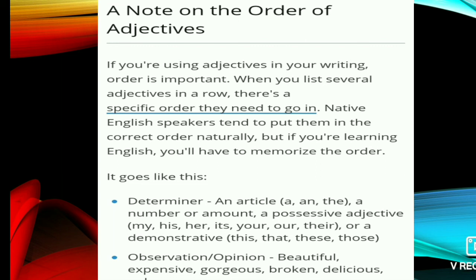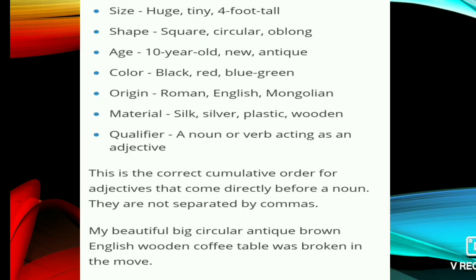So here is the order: determiner, observation, size, such as huge, tiny; shape, square, circular; age, ten years old, new, antique; color, black, red, blue, green; origin, Roman, English, Mongolian; material, silk, silver, plastic; and qualifier. This is the correct cumulative order for adjectives that come directly before a noun. They are not separated by commas.